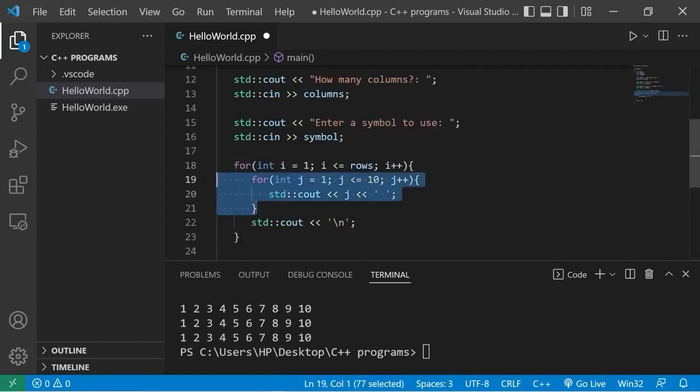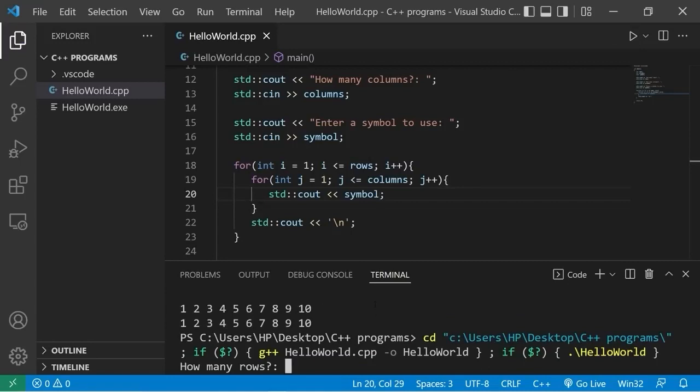The inner loop is going to be in charge of the columns. j is less than or equal to columns. In place of printing j, let's print our symbol, whatever the user picked. And we do not need to separate these with any spaces. All right, let's try this.